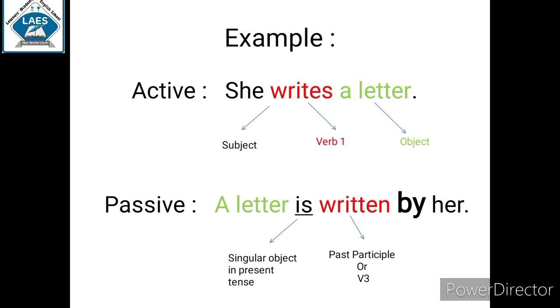Write will become written. Three forms of write are write, wrote, written. So the third form is used, that is written. Then you always need to put the preposition by before the subject, so by, and instead of she we will use her.